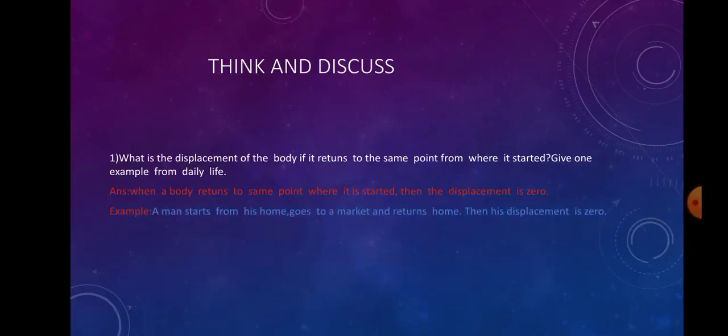Next example, a man starts from his home, goes to a market and returns home. Then his displacement is 0. Why? Because he starts at home, goes to the market, then returns home. The shortest line segment is called displacement. The starting and ending position are the same, that's why the displacement is 0.